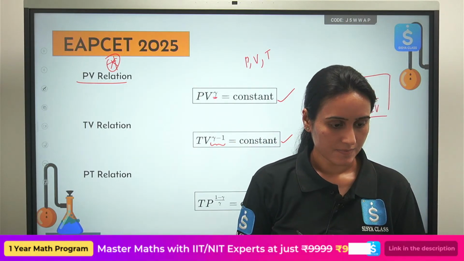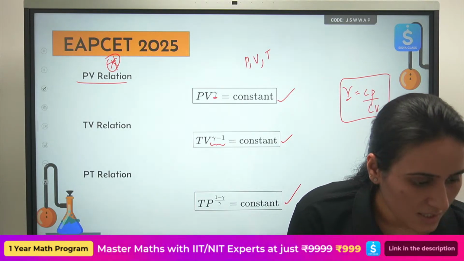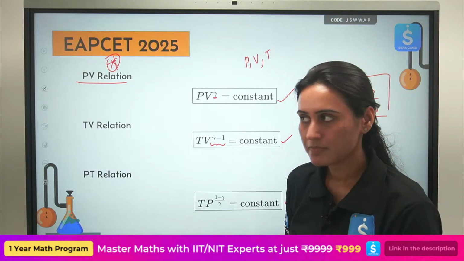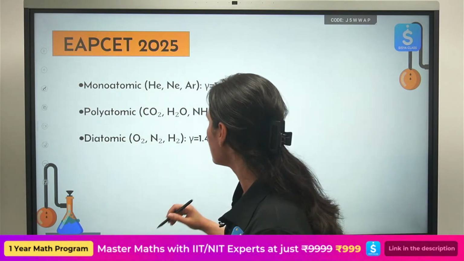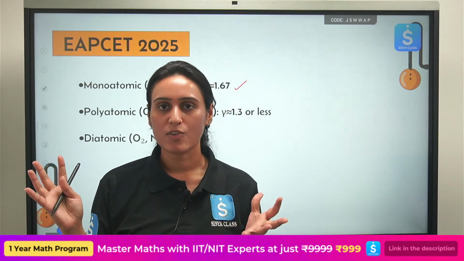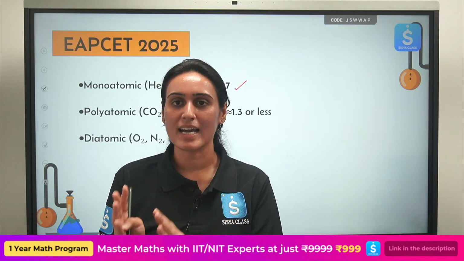Now let's move to the next part. This value of gamma is different for different types of gases, and you will have to remember the different gamma values.